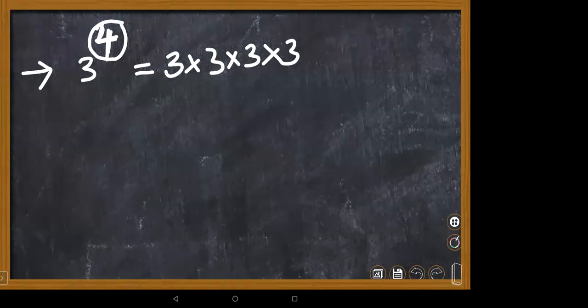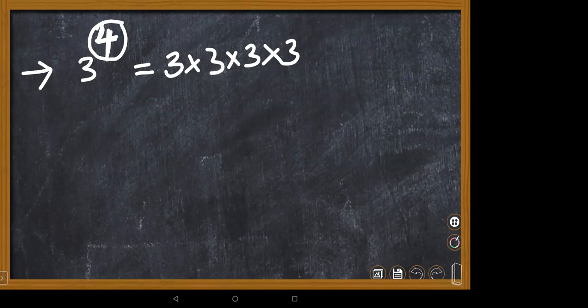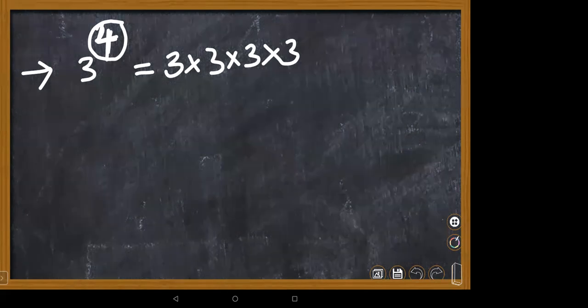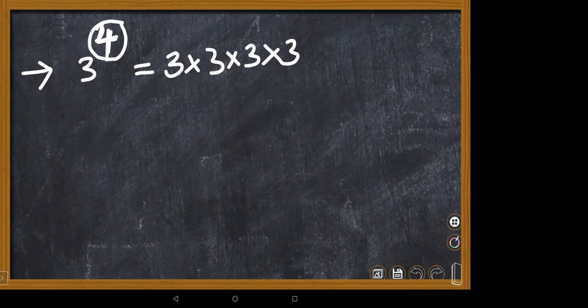These have powered numbers. That's why it's exponential numbers. It's a powered number. It's not a normal number like a normal multiplication. If you go with 3 into 4, it's absolutely wrong. Why? Because these are powered numbers. Power means how much power you have, that many times you're supposed to multiply the number and give the result.